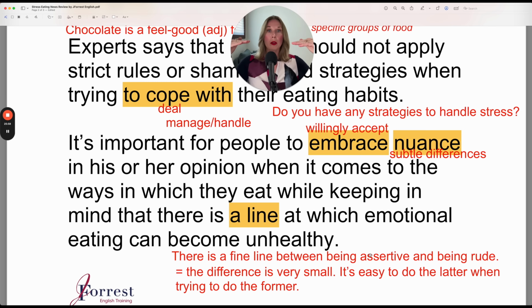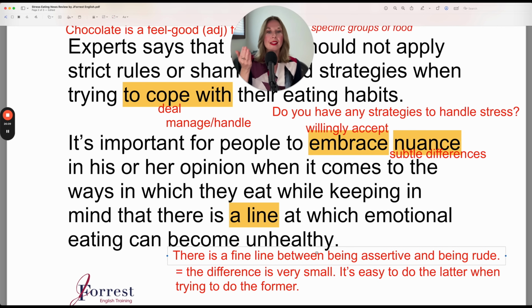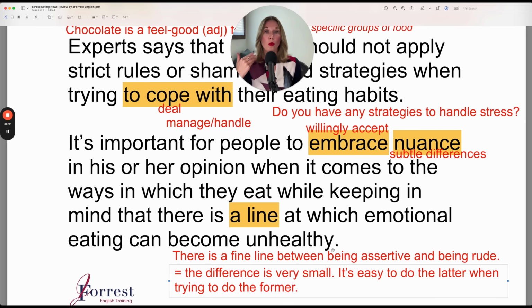So if I communicate in one way, I'm being assertive, but if I communicate in a slightly different way, I'm being rude. Now, when someone says this, generally they're reminding you that you might think you're being assertive, but in reality, you're being rude. So this is a polite way to either remind someone or tell them to be careful because there's a fine line, a very small difference.